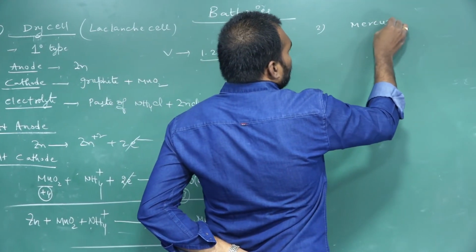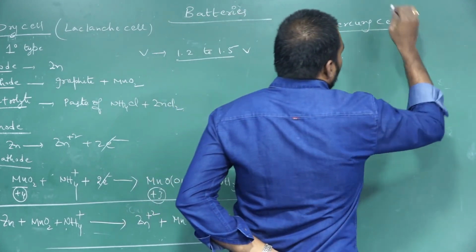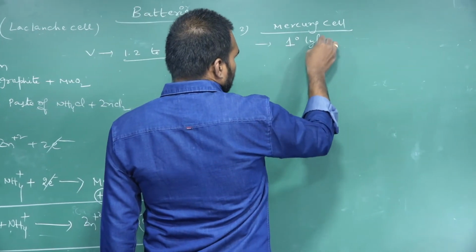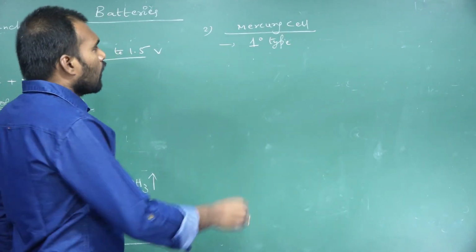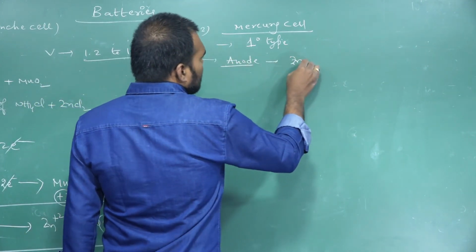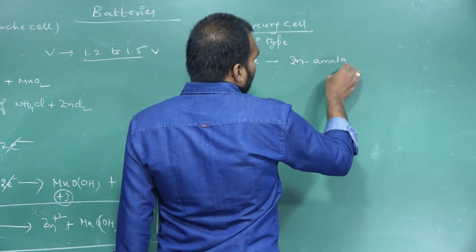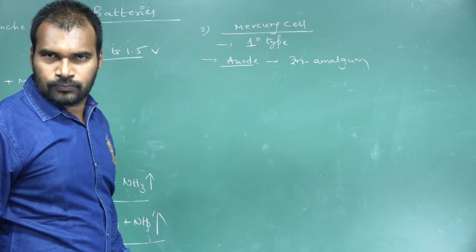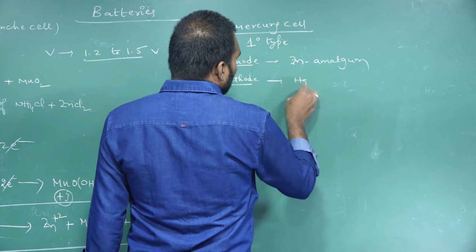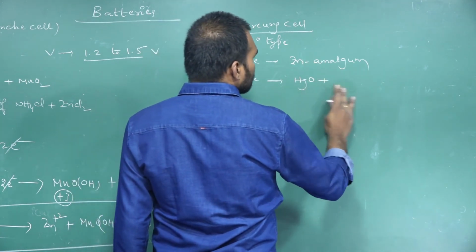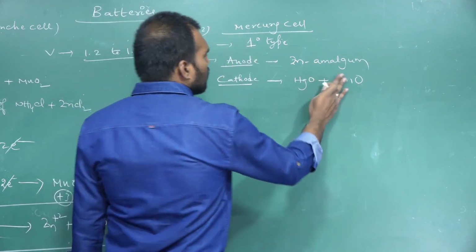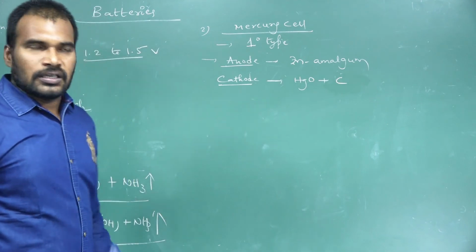Next move on to the second cell, mercury cell. It is also a type of primary battery, and here we are using zinc amalgam as anode, and mercuric oxide with zinc oxide, or mercuric oxide with carbon, is used as what?